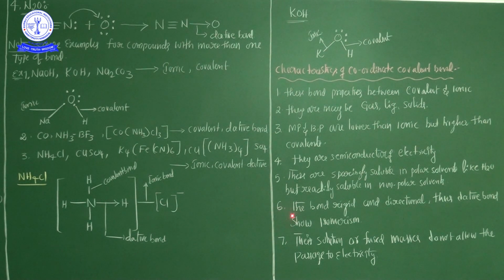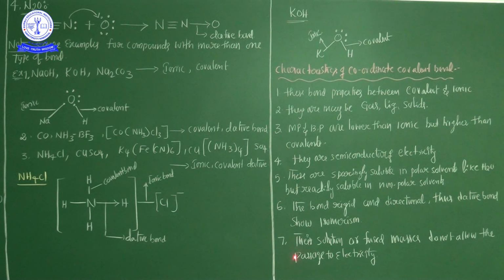And the sixth important point: the bond is rigid and directional. So the dative bond is a directional bond. It compulsorily shows one direction, rigid and directional. That's why it is represented by one arrow mark. So the bond is rigid and directional. These dative bonds show isomerism. The reason these dative bonds show isomerism is because of the rigid and directional bond.